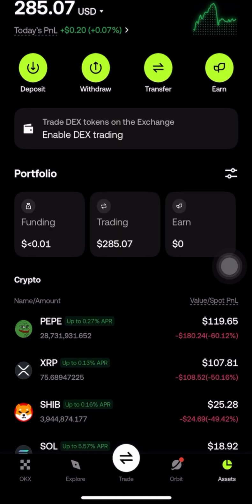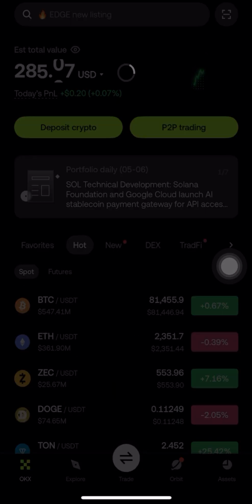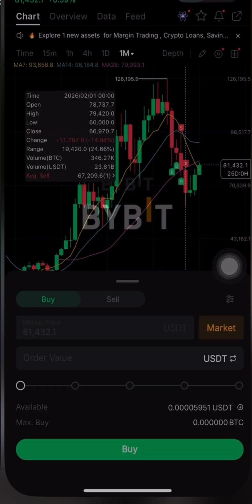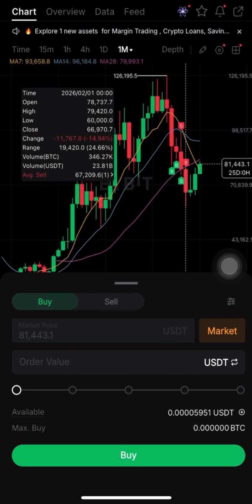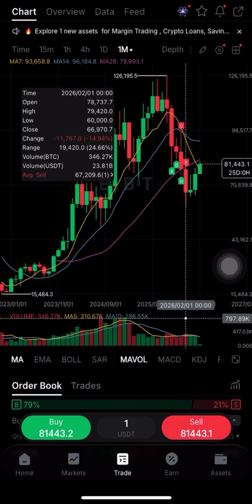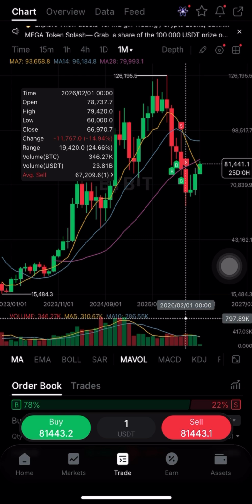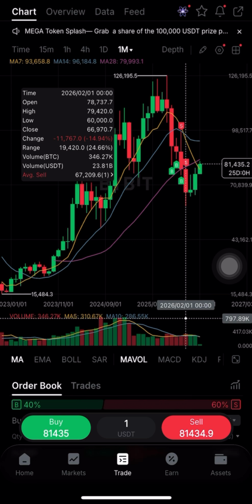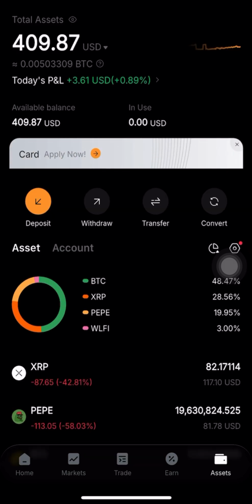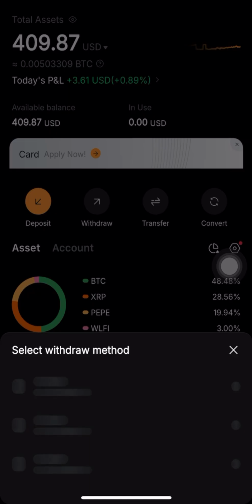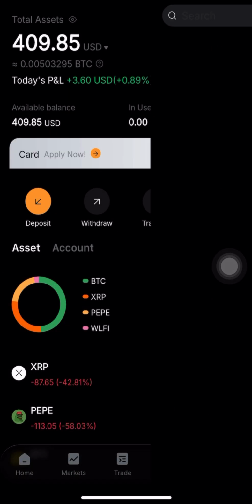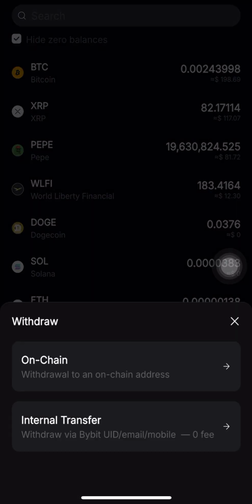First of all, let me see, BTC here is 81,450, and BTC here is 81,403. So it means that I'll buy it from here and I'll go and sell it over here. When I buy it, the money will be in my assets, so I will transfer the money from here and go and sell it over there. First of all, let me go to transfer and check whether they both bear the same address.